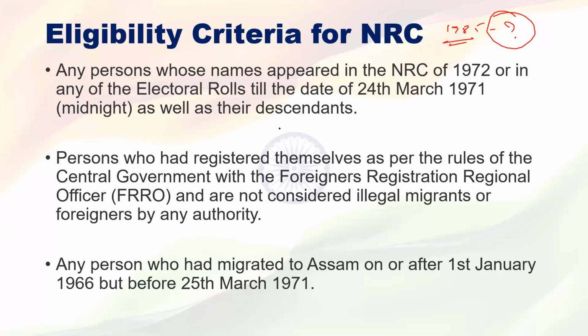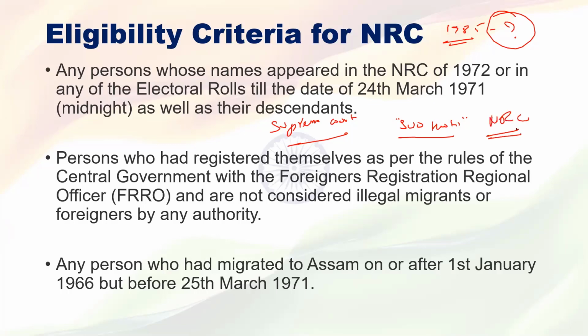The Supreme Court has taken the case suo motu. Suo motu means the court has taken up the case itself rather than someone filing the case. The Supreme Court gave a deadline to the Population Census Commissioner to prepare the NRC list.